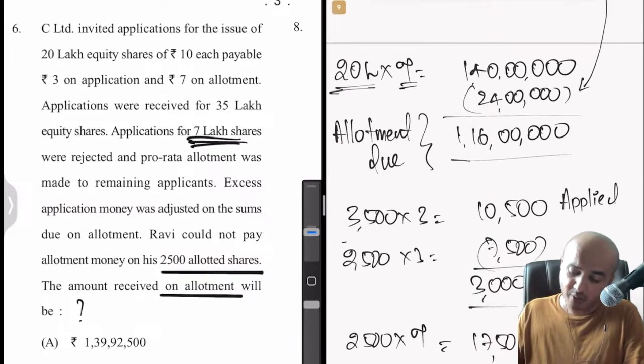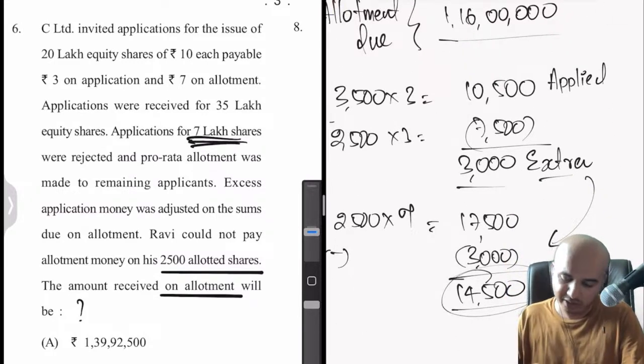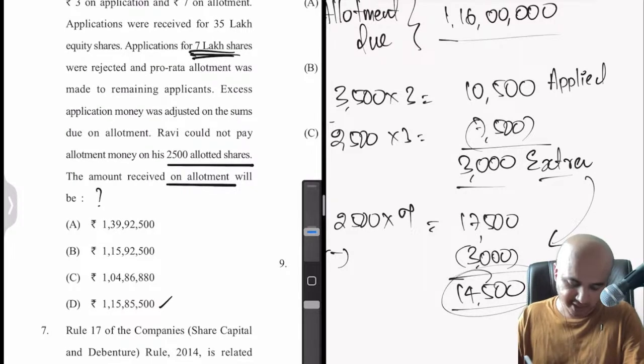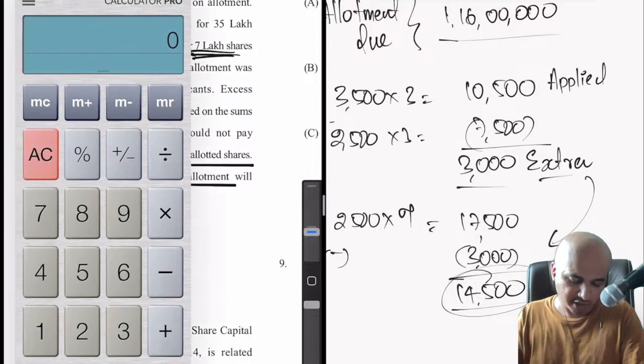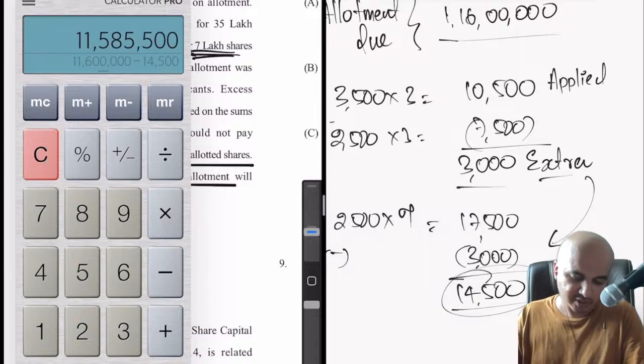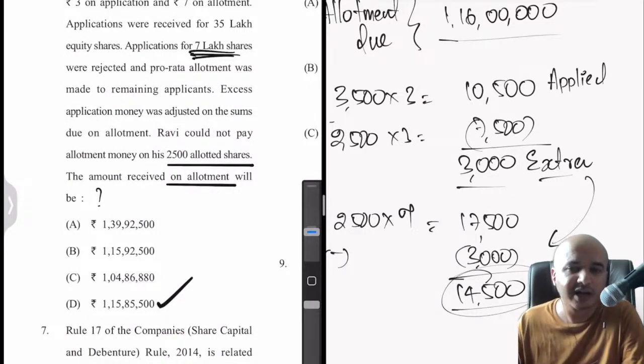14,500. So how much were we supposed to receive? 1 crore 16 lakh, and out of that how much did we not receive? 14,500. So 1 crore 16 lakhs minus 14,500, it should be 85,500. Actually, without even looking at the calculation, we can easily identify that whatever Priyan mentioned is correct, but just for confirmation's sake I will calculate this. So 1 crore 15 lakhs 85,500 is what we will receive from the allotment stage.